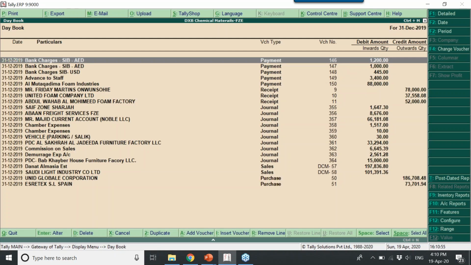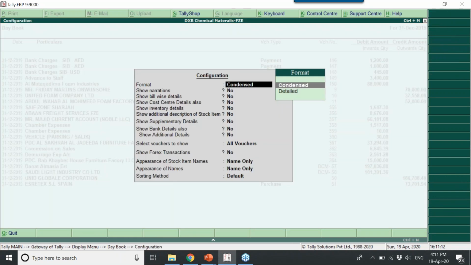These are all the transactions we have passed. In Tally, the simple concept is if you want to view the report in a different way, then you need to click the F12 button. When you click the F12 button, additional things can be enabled from here. Do you want detail mode, do you want narration, and do you want bill-wise detail, cost center detail, inventory detail.